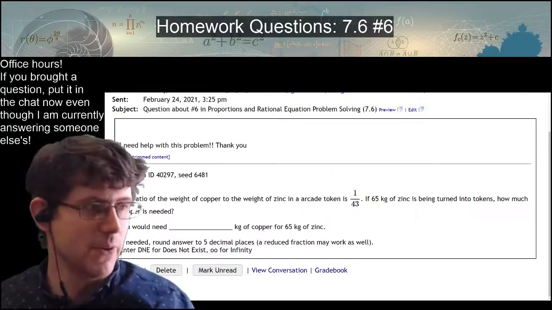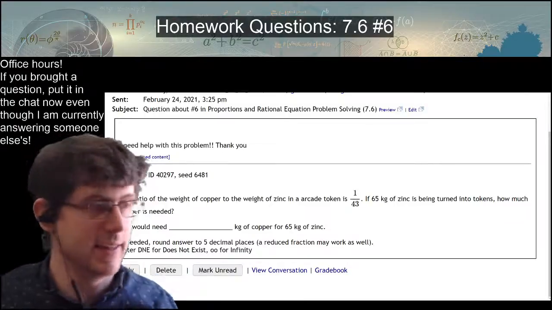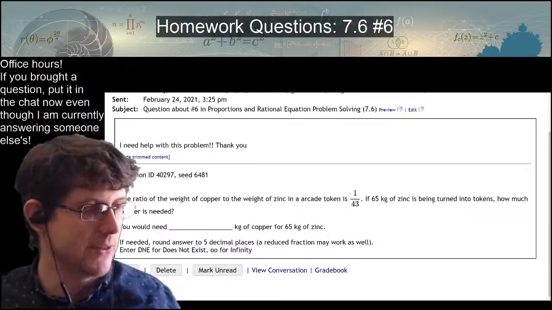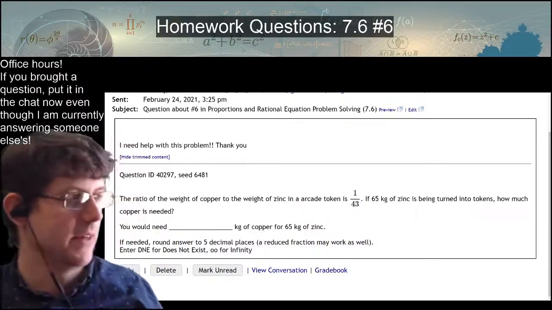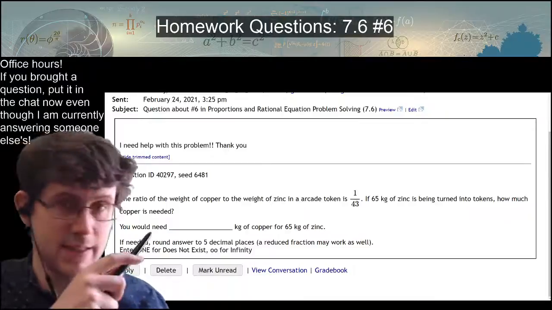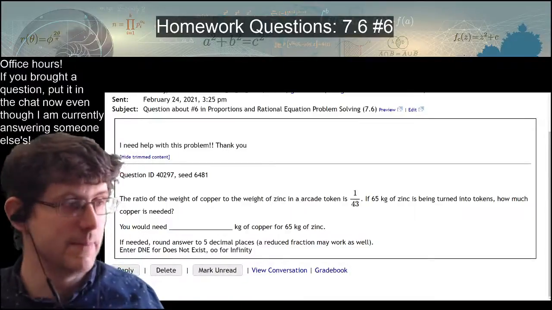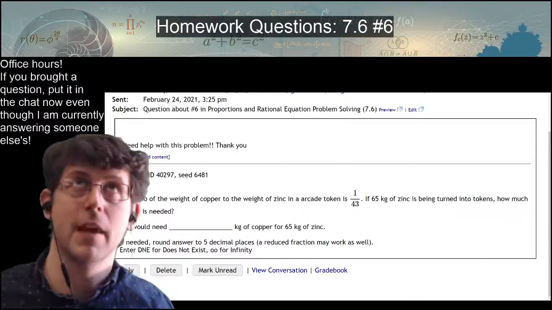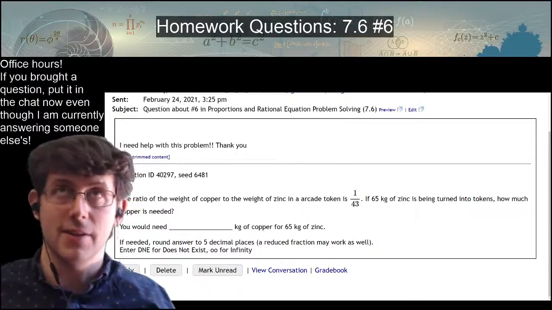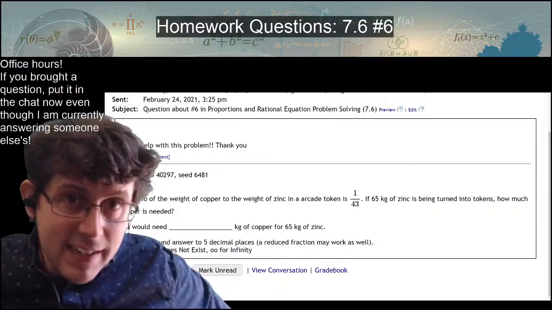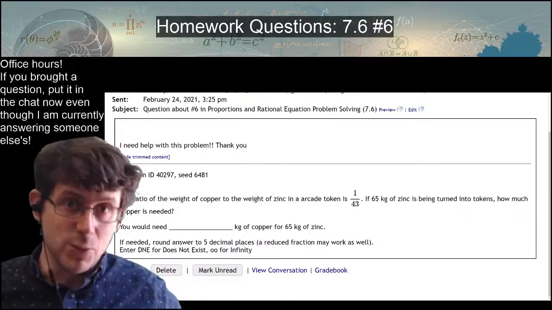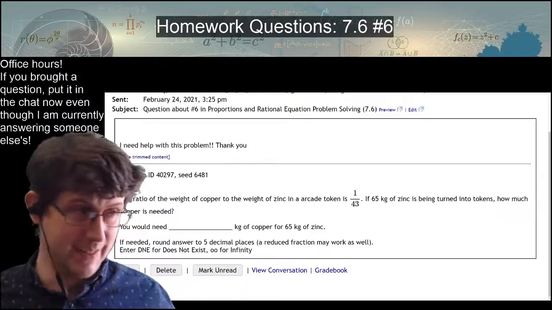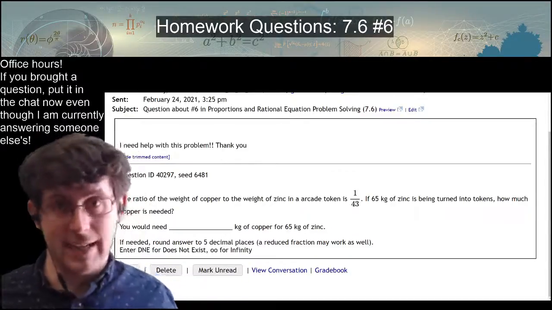If you send more info in your email, like about where you got stuck, then I can address exactly where you're stuck. But sometimes I know it's just like, how do I even start? So how I start is I first see that this is a word problem or a story problem, however you want to say it, and try not to panic. Remember that my plans are either recognize this as a specific kind of problem that I have a tool for in my toolbox, or if I don't recognize it, translate it all into math and see what I can do.